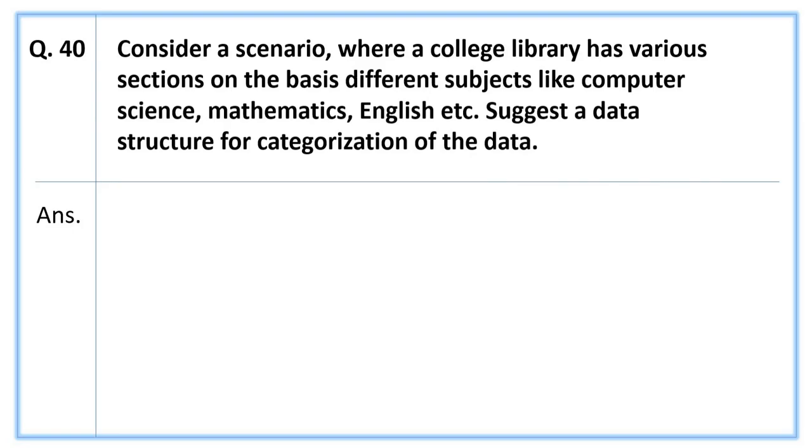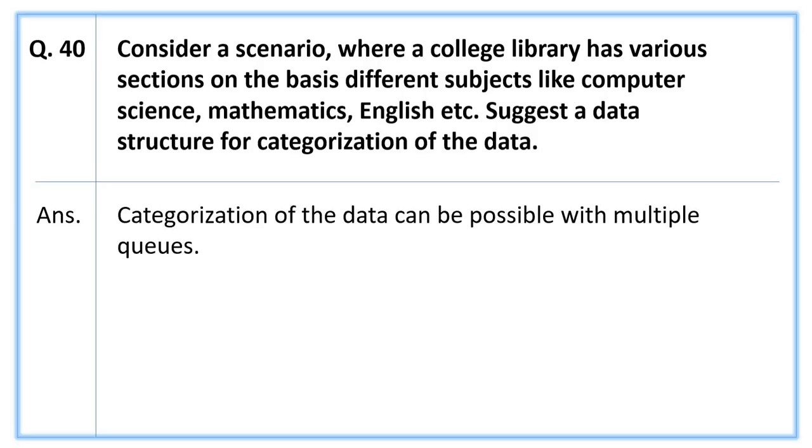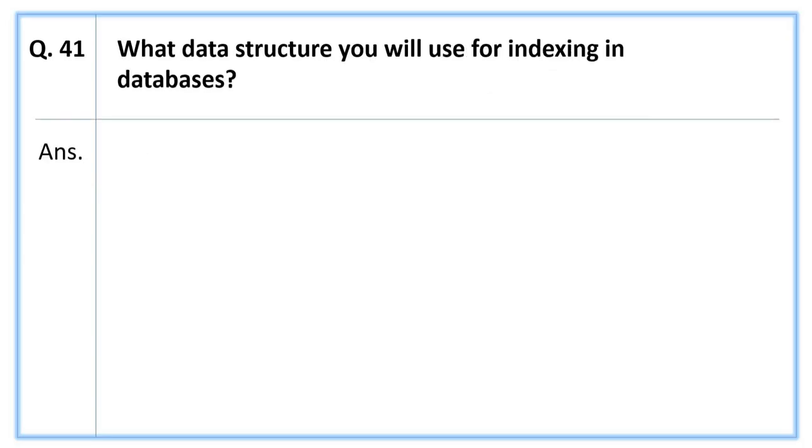Next, consider a scenario where a college library has various sections on the basis of different subjects like computer science, mathematics, English, etc. Suggest a data structure for categorization of the data. The answer is, categorization of the data can be done with multiple queues. Next, what data structure would you use for indexing in databases? The answer is tree.